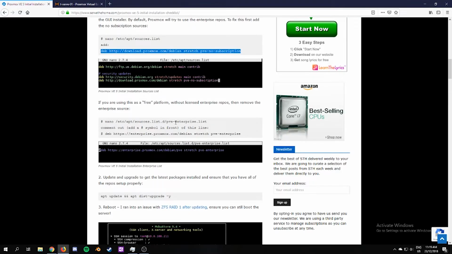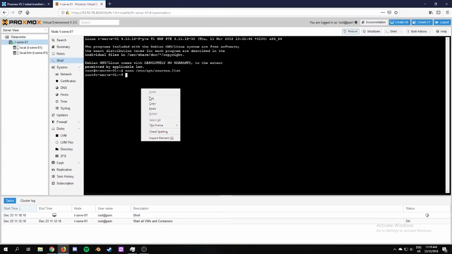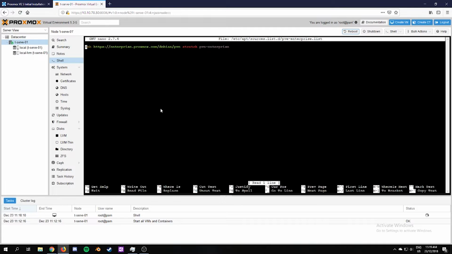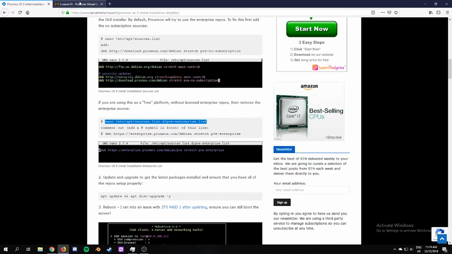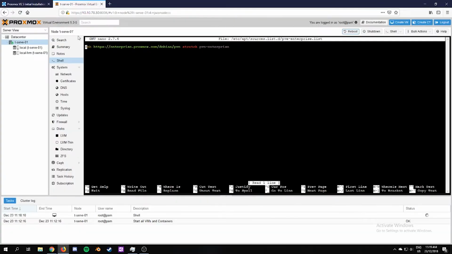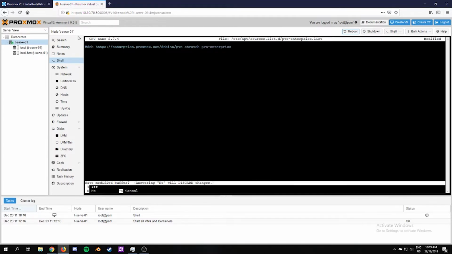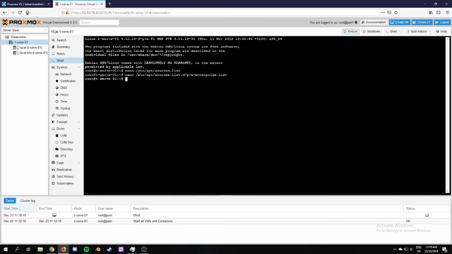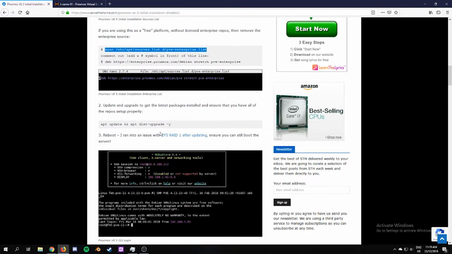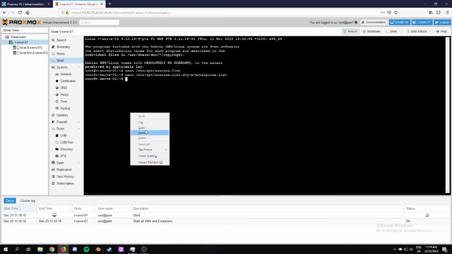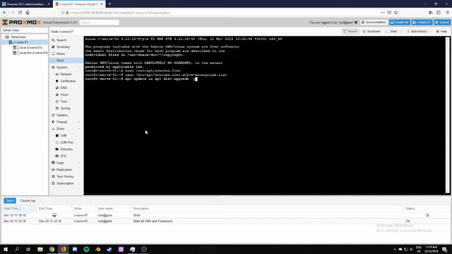And so we need to comment out. We need to go to there, and we've just got to comment it out. So we just got to add the hash symbol, and Control X, Y, enter, and just do that. Which just does update and upgrade.